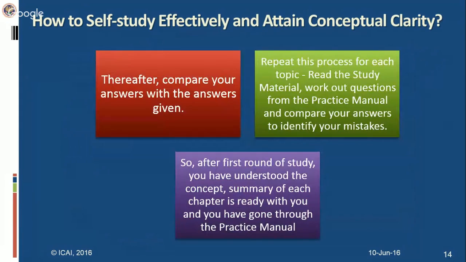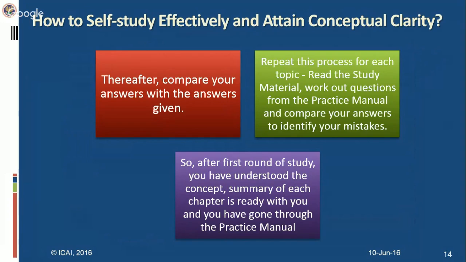Of course, practice makes a man perfect. So practice the questions. The more you practice, the more perfect you will be. Don't only read the question, because you will be overconfident: yes, I am aware of it. But where you will lack is in the presentation. This is the main thing I must say: students lose their marks in the presentation of their answers. They are very much aware and familiar with the provision, but they are not able to present their answer in the manner which the question requires.